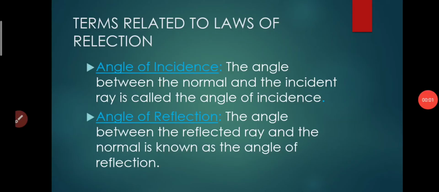Now the terms related to the laws of reflection. First one is the angle of incidence, which we have already discussed. What is the angle of incidence? The angle between the normal and the incident ray is called the angle of incidence. And the angle of reflection, the angle between the reflected ray and the normal, is known as the angle of reflection. The angle of incidence is denoted by small i, and the angle of reflection is denoted by small r.